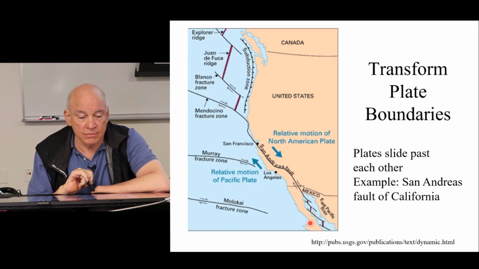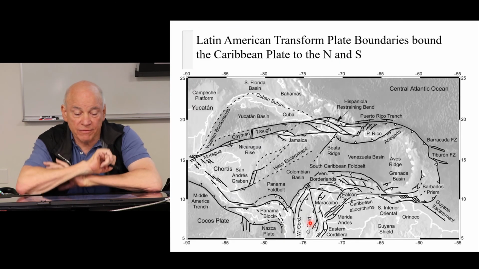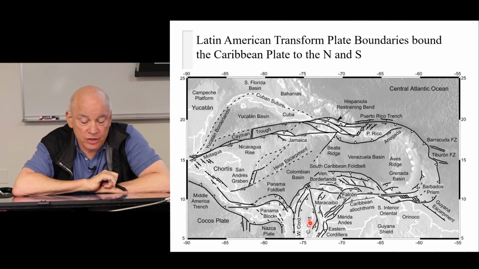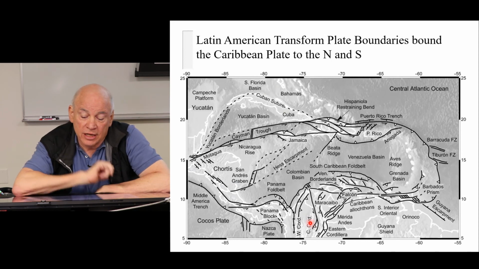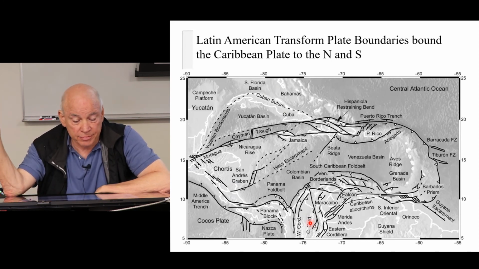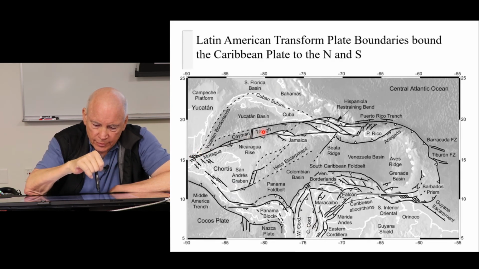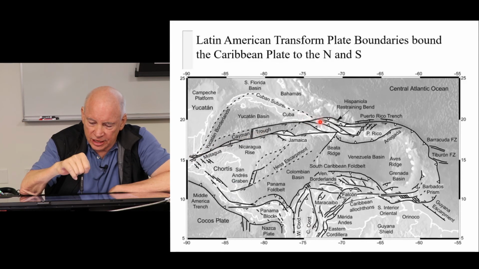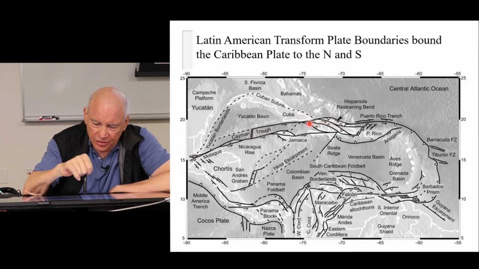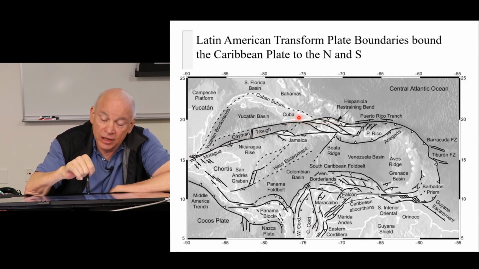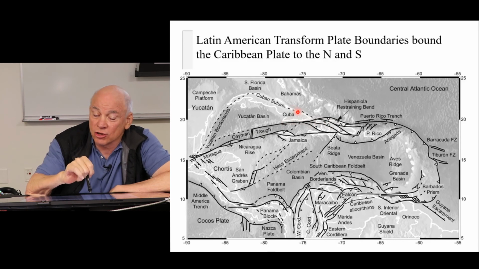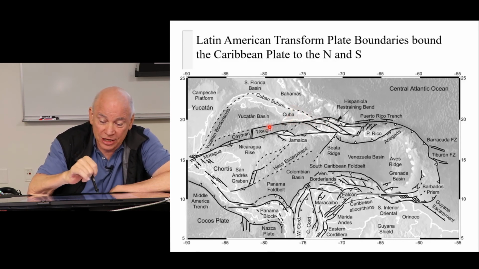Next slide. So Latin America has some very interesting transform plate boundaries, especially on the north and south sides of the Caribbean. Now this is a confusing diagram, but what we've got here is a transform margin that has some interesting things and comes along the south side of Cuba. Cuba is part of Latin America, but it's also part of the North American plate because this is the plate